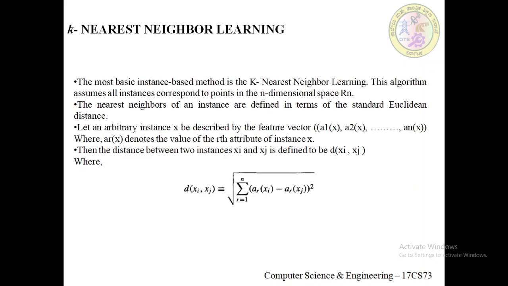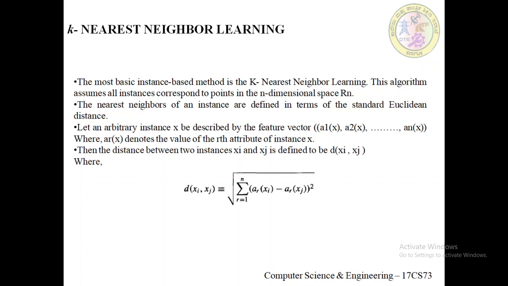So let's check today's neighboring algorithm, the instance based algorithm, that is the k nearest neighbor learning. The basic instance based method is the k nearest neighbor learning algorithm.